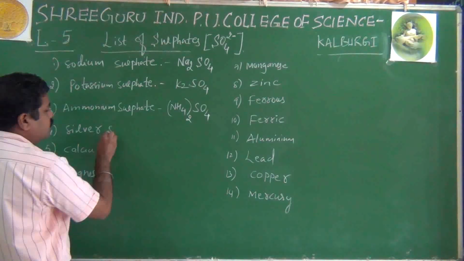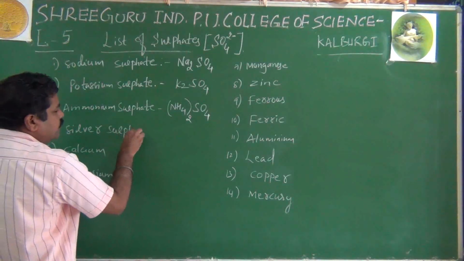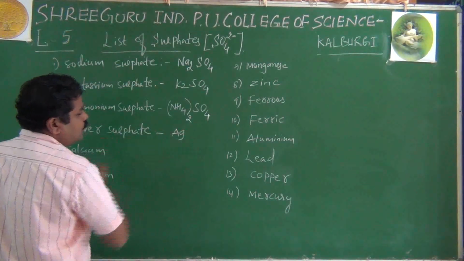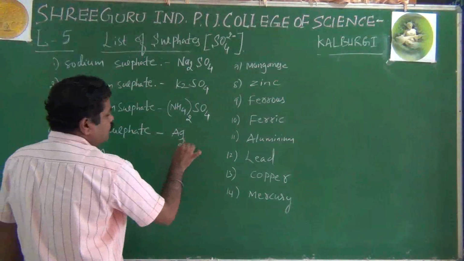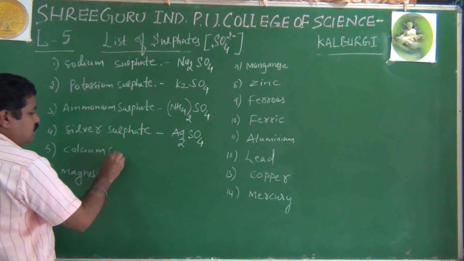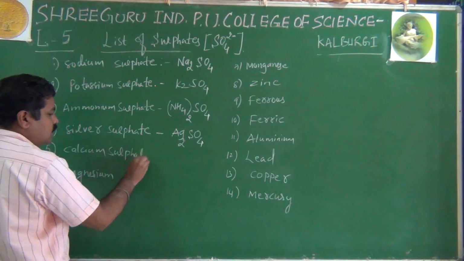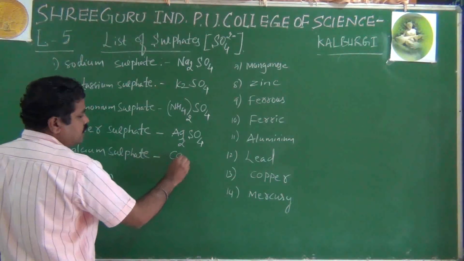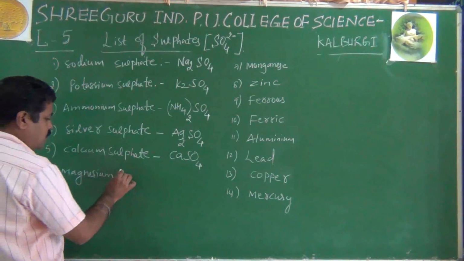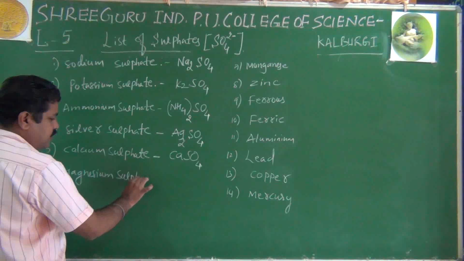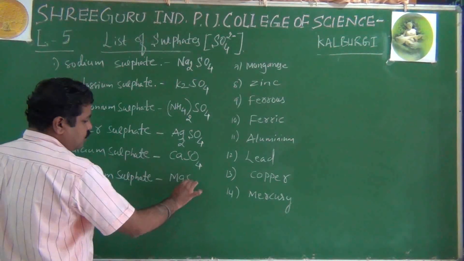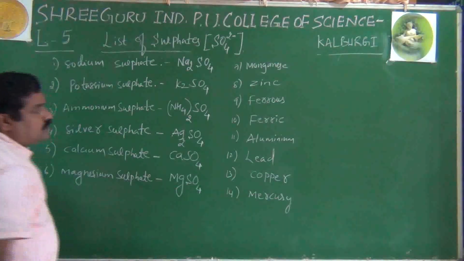Then silver sulfate, there is Ag2SO4. Calcium sulfate: Ca2 plus SO4 2 minus, therefore CaSO4. Magnesium sulfate: Mg2 plus SO4 2 minus, therefore it is MgSO4.